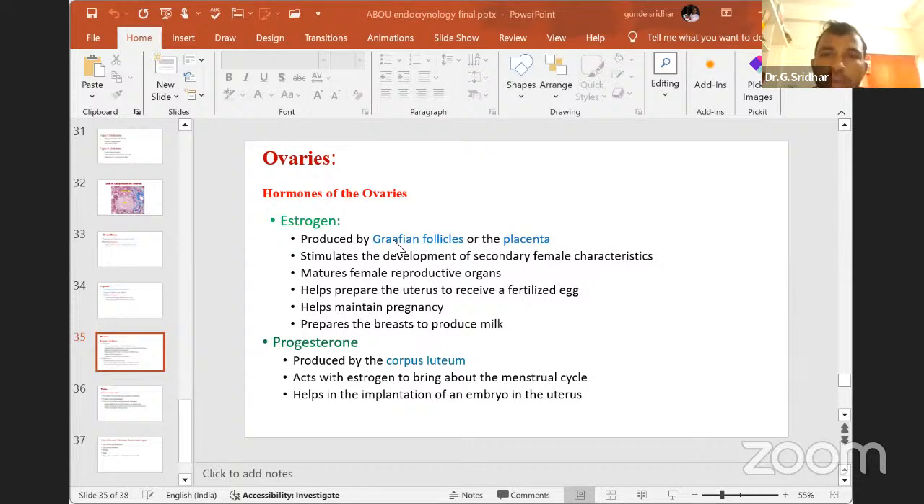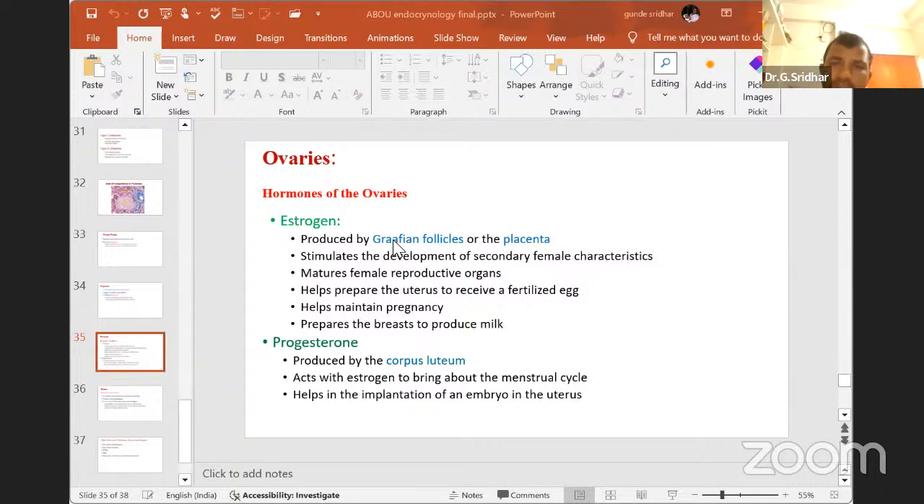What will it do? It will release a hormone called progesterone. This progesterone is useful to maintain the pregnancy. Can anybody say what the maintenance of pregnancy is? It is useful for implanting the fertilized egg. After fertilization, it is useful for the implantation. After implantation, it is useful to develop the baby.